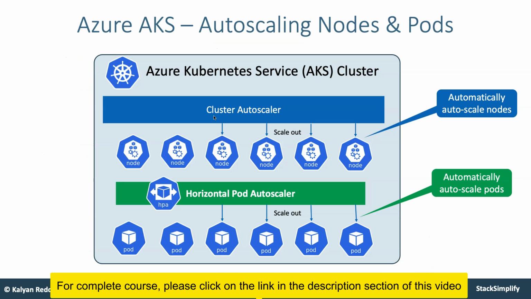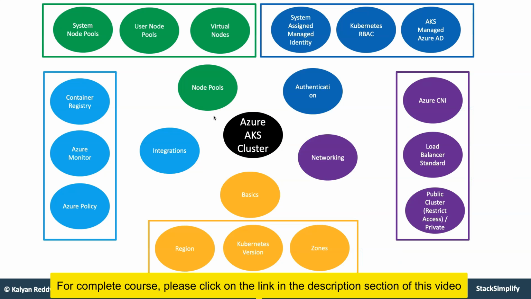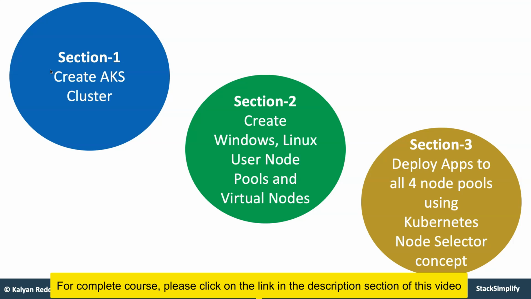From here, we'll move on to autoscaling concepts and then implement the cluster autoscaler and also the horizontal pod autoscaler. From there, we'll move on to creating production grade clusters for Azure AKS using the Azure AKS CLI. So using the CLI, how you are going to create a production grade cluster involving all of these AKS components. Surrounding whatever you are seeing, all these things are required to implement a production grade cluster. So how you are going to involve all these things and create a cluster, we are going to implement that in detail.